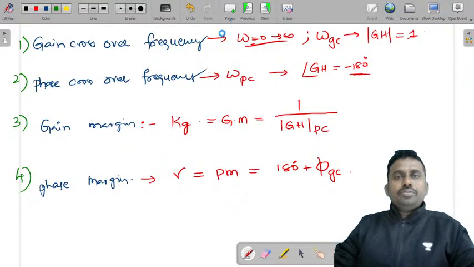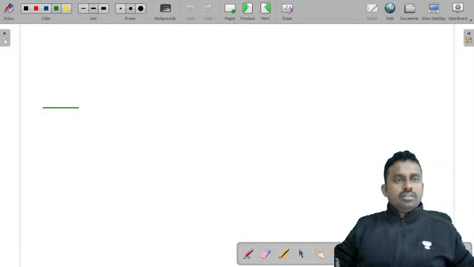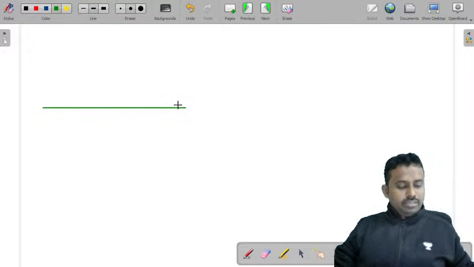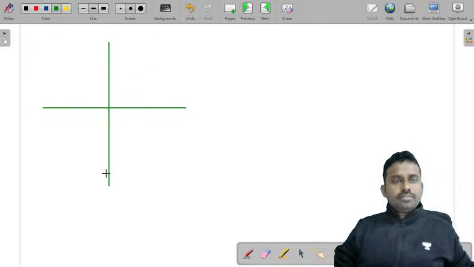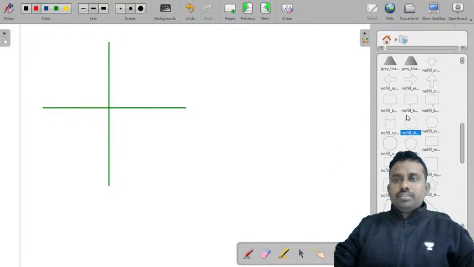Now let's move on to this plot. I have a plot like this, and we also have circles. Let's consider one circle here. Let's consider just 2 or 3 circles, that's enough.